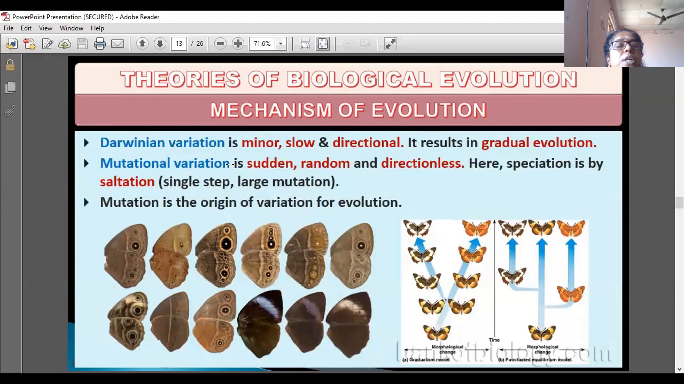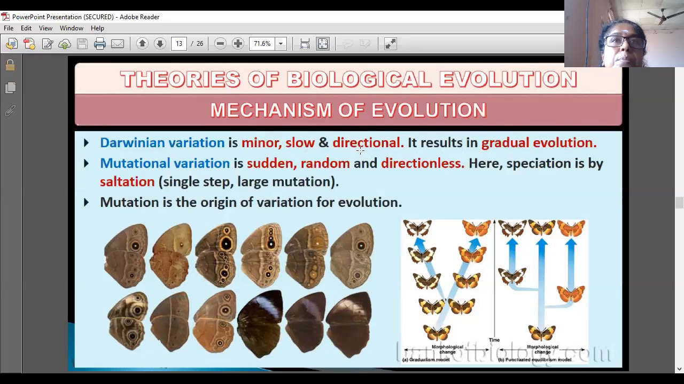Mechanism of evolution. According to Darwin, Darwinian variation is minor, slow and directional. It results in gradual evolution. But according to de Vries, it was mutational variation, which is sudden, random and directionless. Here, speciation is by saltation.